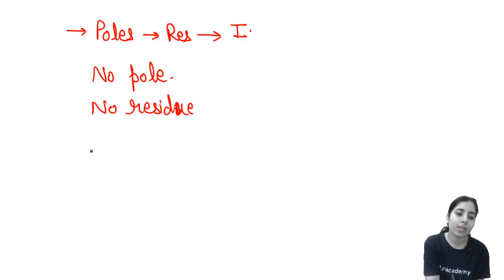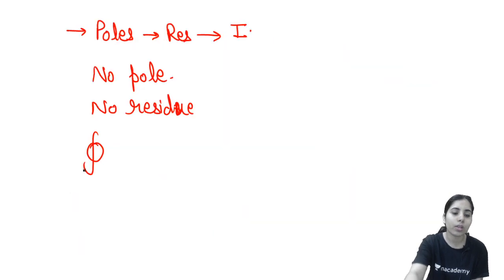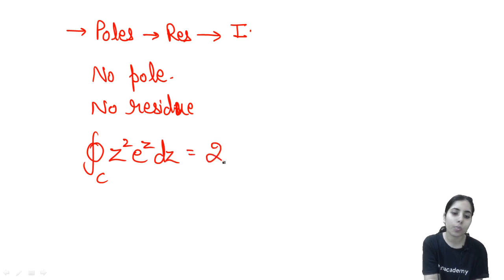We know integration over the closed contour, as per Cauchy's residue theorem, will be equal to 2 pi iota into the sum of residues. So if I take the integration over the closed contour of z square e to the power z dz, that will be equal to 2 pi iota into the sum of residues. But the residue in this case is 0, so it's going to be 0.